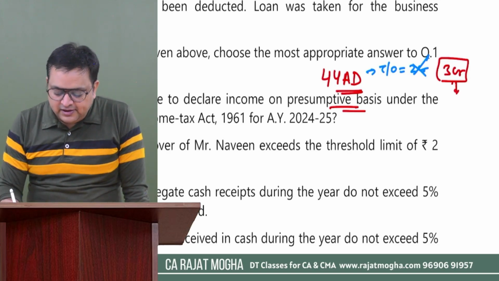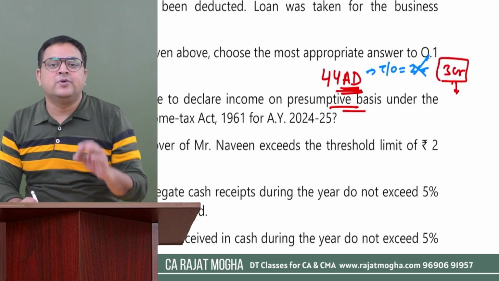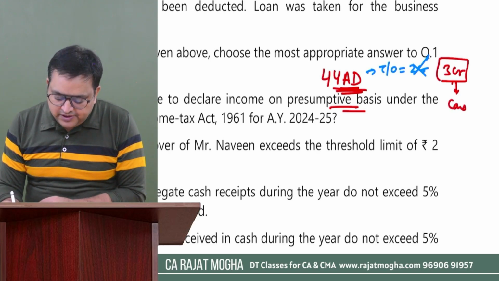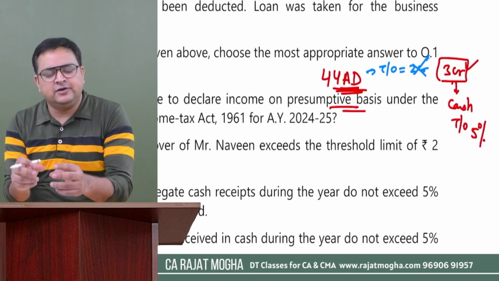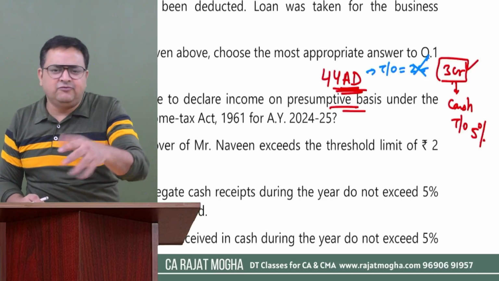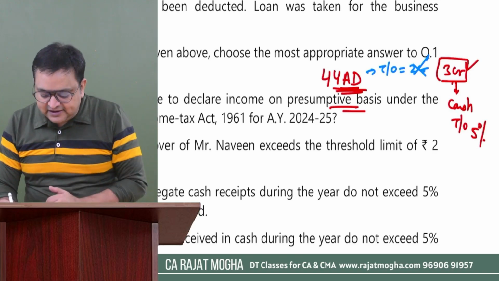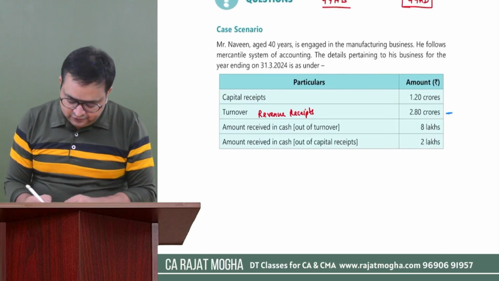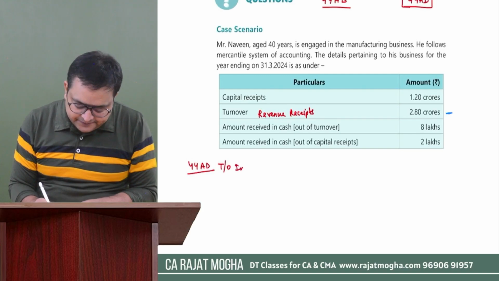But for the 3 crore limit in 44AD, should I take cash receipts, cash payments, or only the turnover-related figure? Only the turnover-related figure. If the cash turnover is not more than 5%, then we are okay with giving him the limit of 3 crore. And since we are giving the limit of 3 crore and his actual turnover is 2.8, it will be allowed. So we can say that yes, you can take the 44AD option. But let us check the cash turnover. For section 44AD, we just need turnover information.